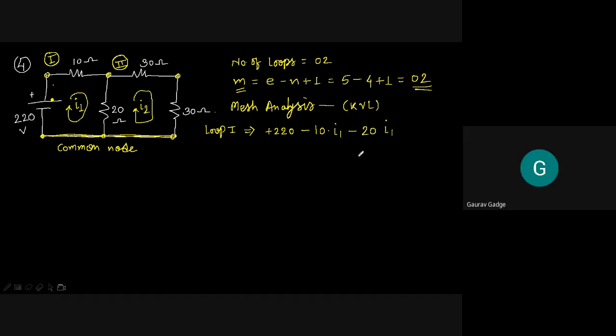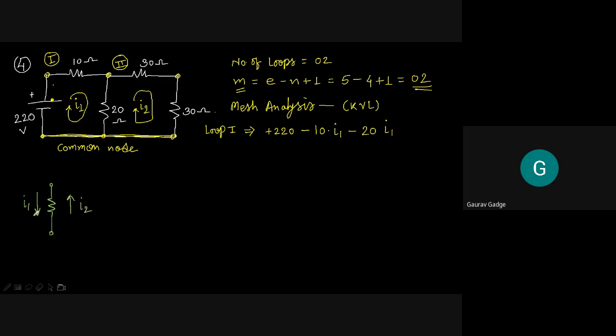But this particular resistance of 20 ohm which you are telling me is the intermediate resistance, right, where the current I1 is flowing downward and current I2 is moving upward.